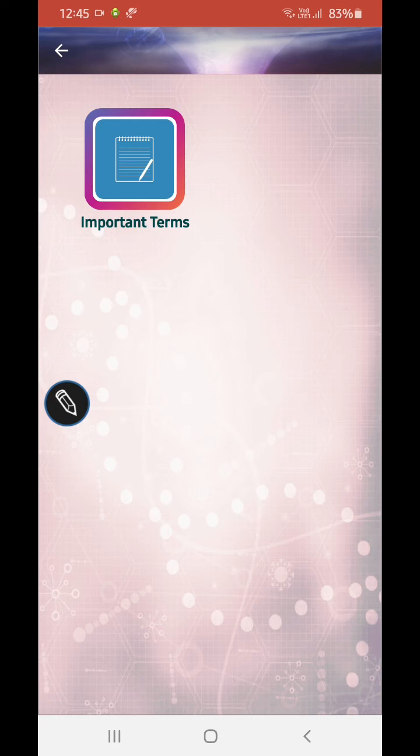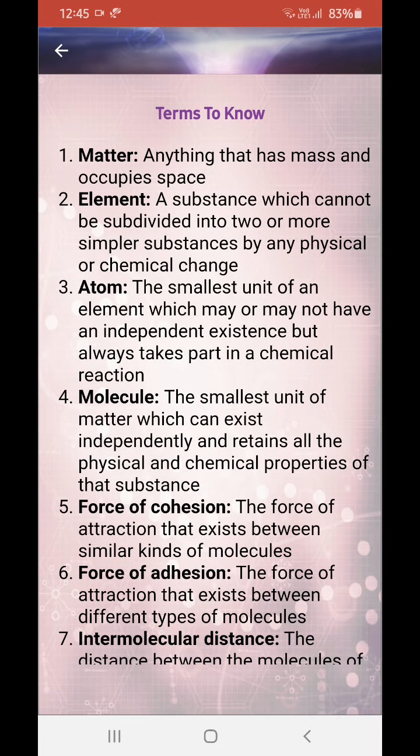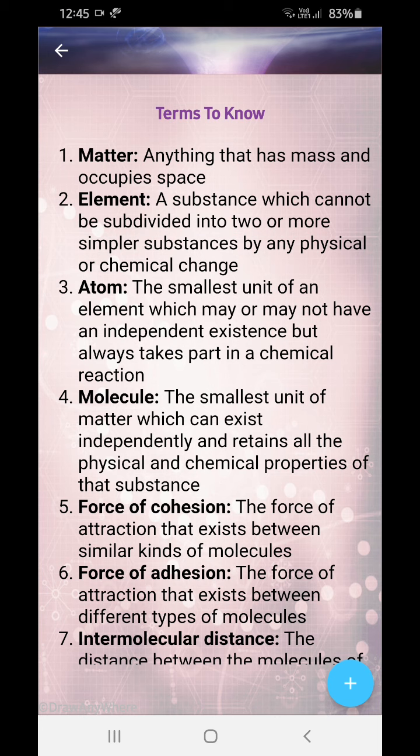First of all, we have terms to know, and what are the important terms? Matter: anything that has mass and occupies space. You have all learned in chemistry also that matter has two properties. It has mass, and it occupies a specific space. So these two are the qualities of matter. You have learned this.